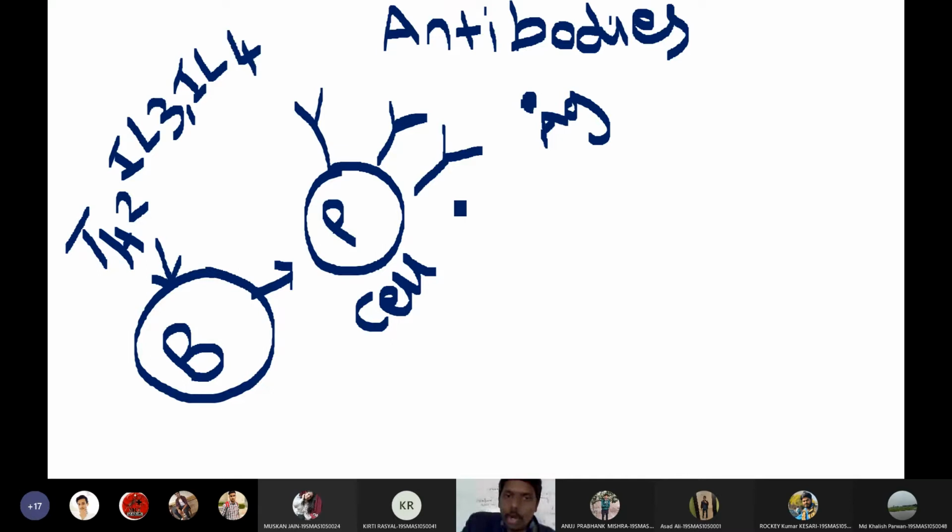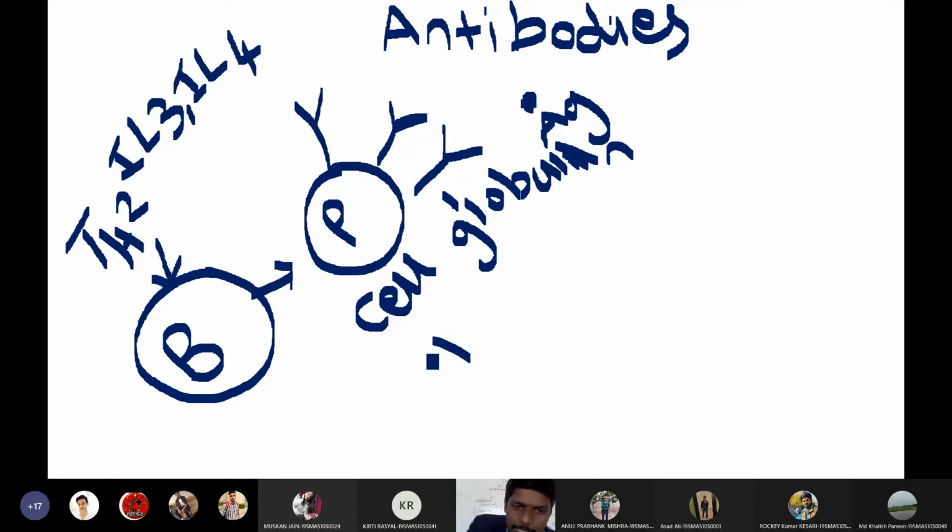All antibodies are globulin in nature. If you see their chemical nature, they are globulins, so that is why they are called immunoglobulins.